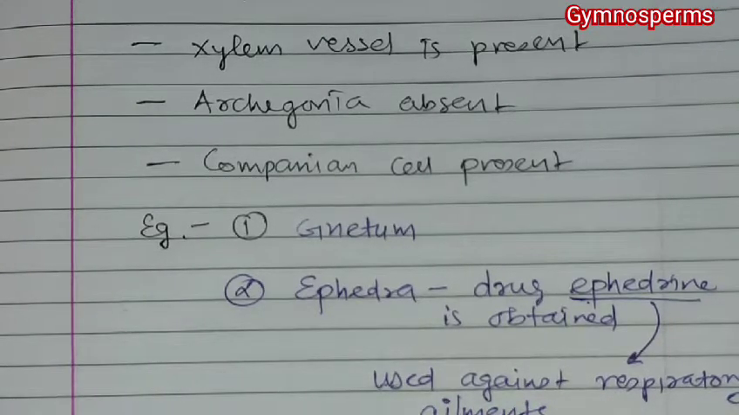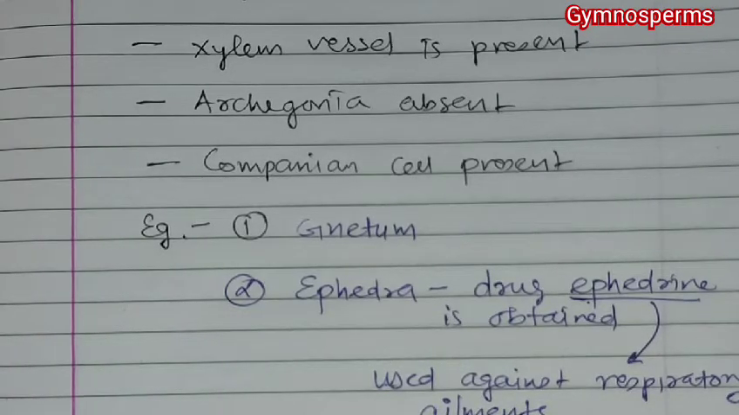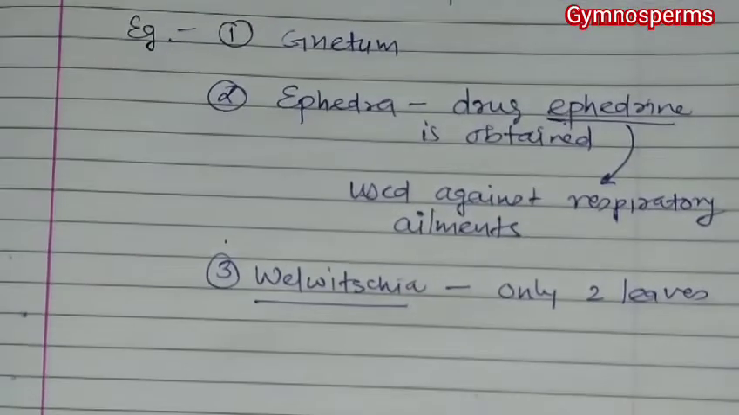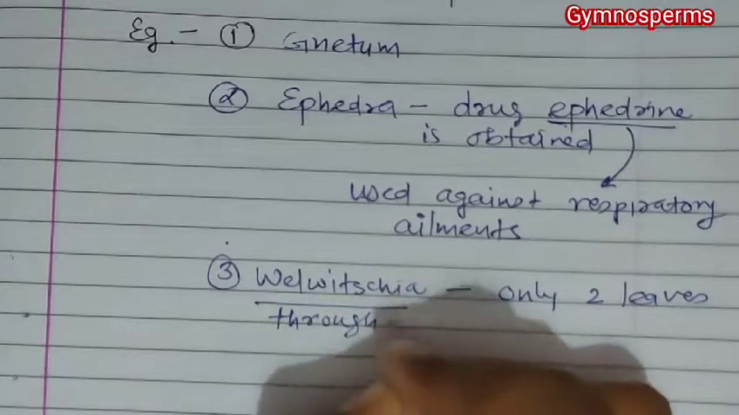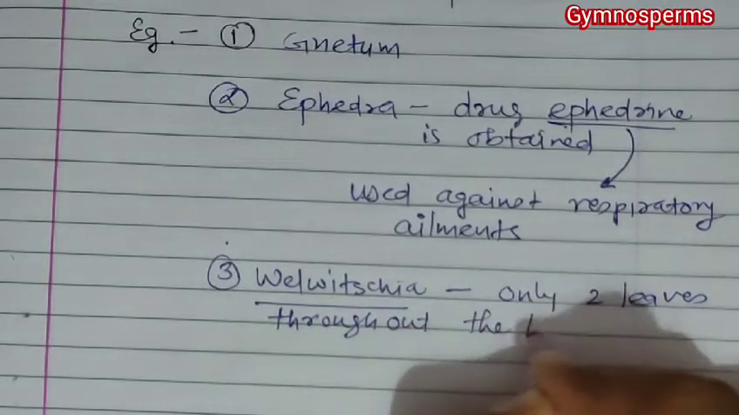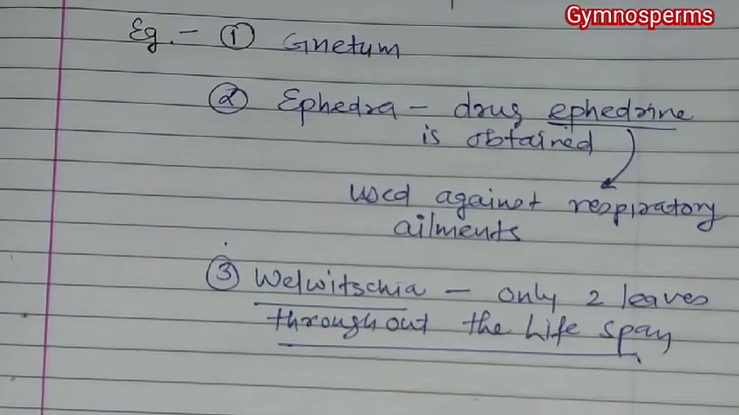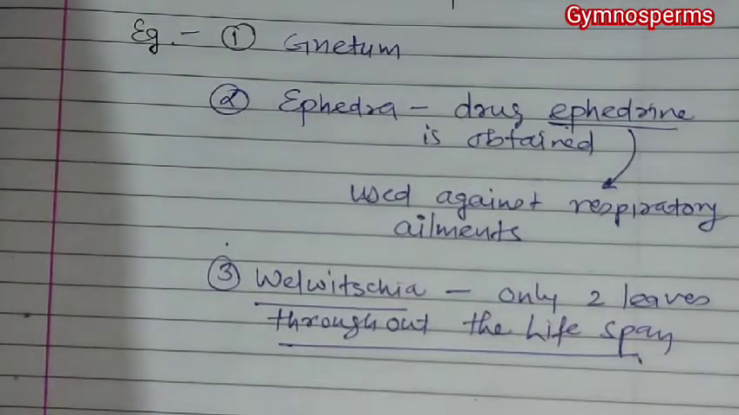Okay, the third plant which is found in this is Welwitschia. This Welwitschia is the plant which has only two leaves throughout its lifespan. Okay, so this is with respect to the Gnetales, the last order of advanced gymnosperms.